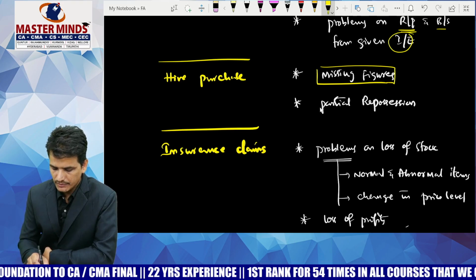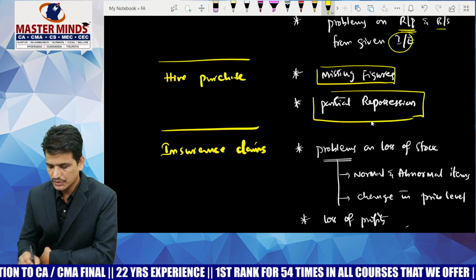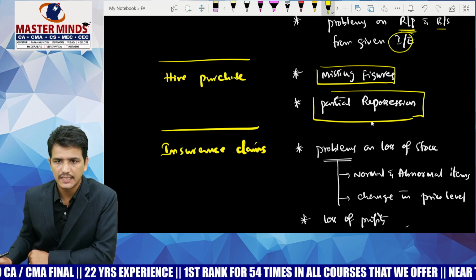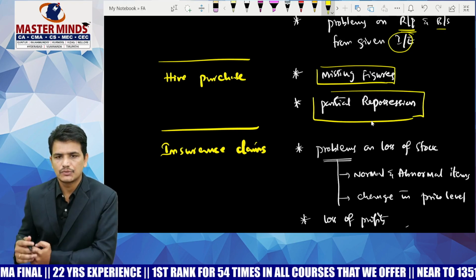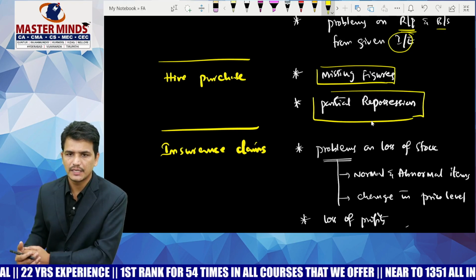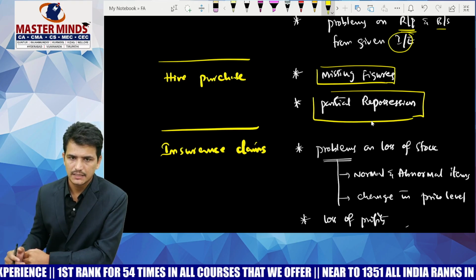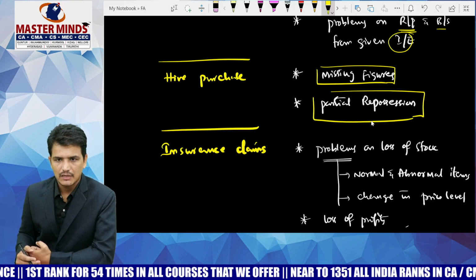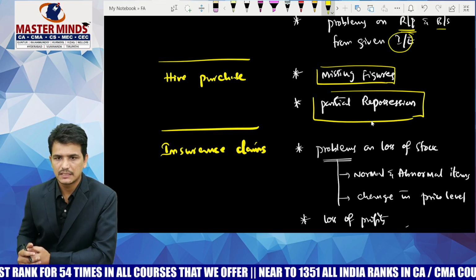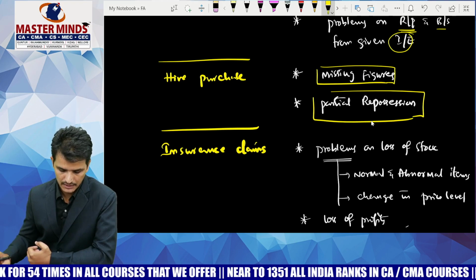And also be thorough with the accounting treatment in the books of hire purchaser and hire vendor, in case of partial repossession. Here in case of hire purchase, you can simply ignore the areas related to debtors method and stock and debtors method. Those areas are not frequently tested in the exam. So you can ignore those areas.